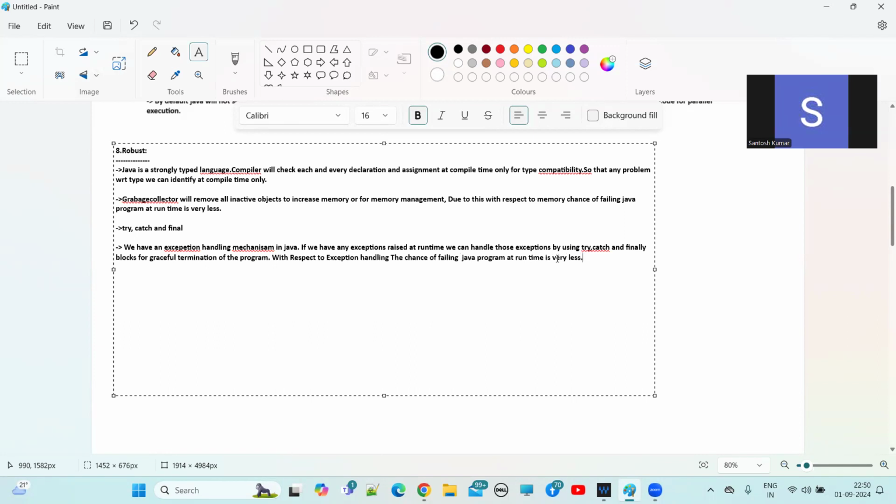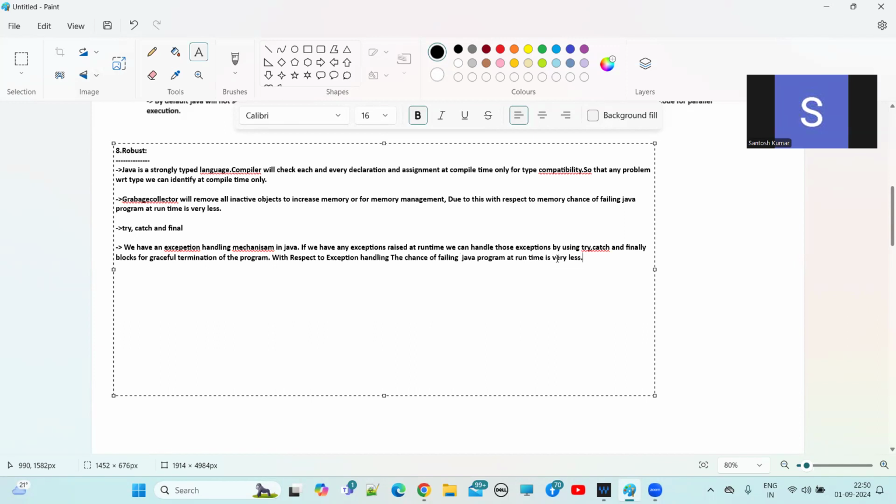So, due to all these features, due to the strongly typed language, due to the garbage collector feature, due to the exception handling mechanism in Java, we can say our Java program is robust.